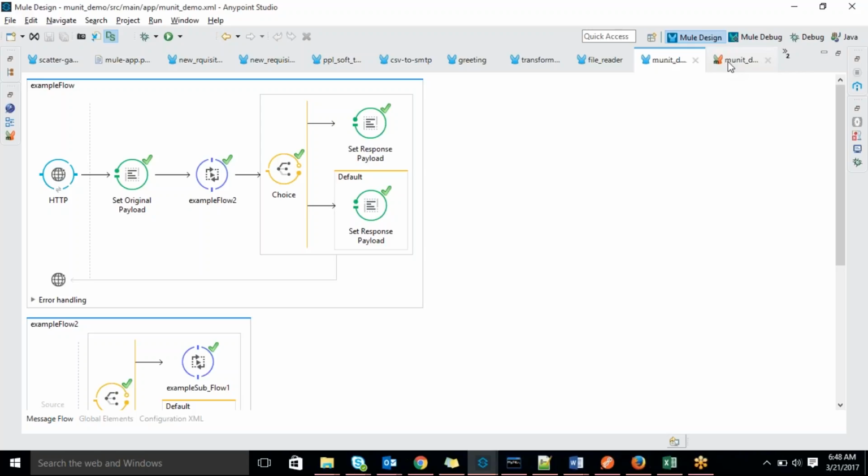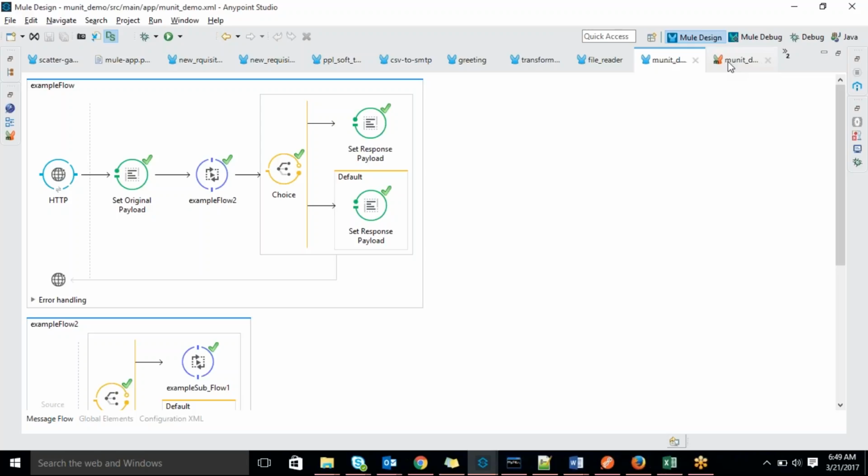The other case is that you don't have a provision to deploy your implementation into a server, so we have to test each and every flow, subflow and third-party connector based on the MUnit test cases.